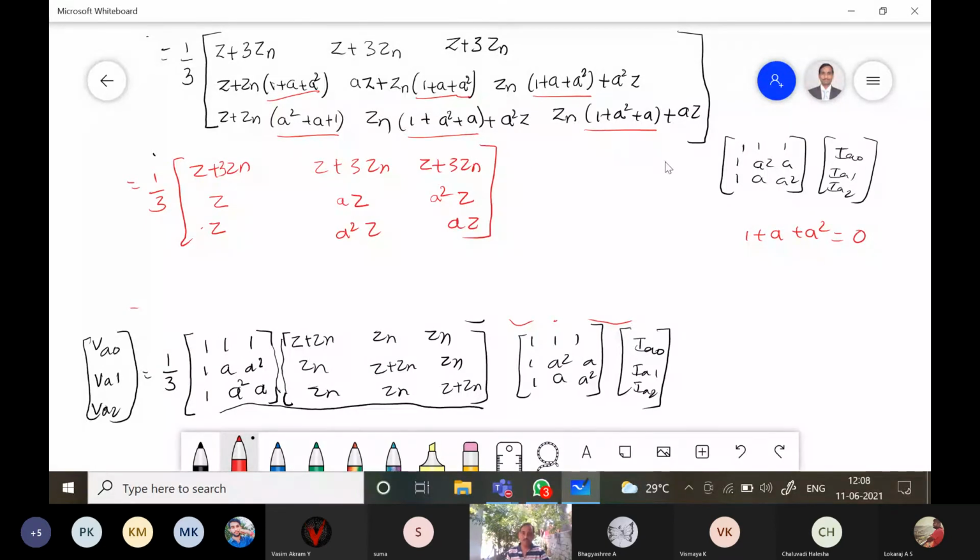This is multiplied with 1 1 1; 1 a square a; 1 a a square, into Ia0, Ia1 and Ia2. Is it clear? So now you multiply these two matrices.